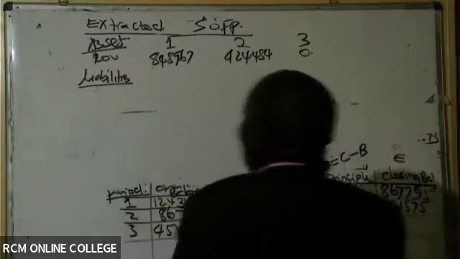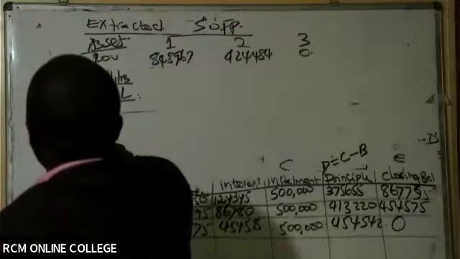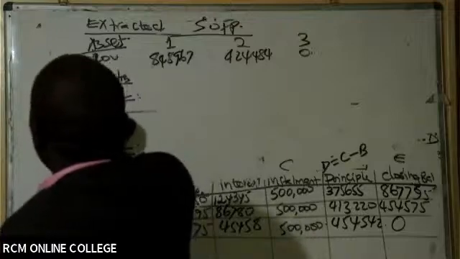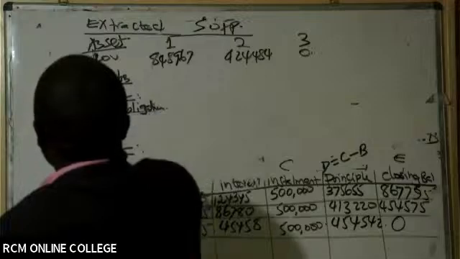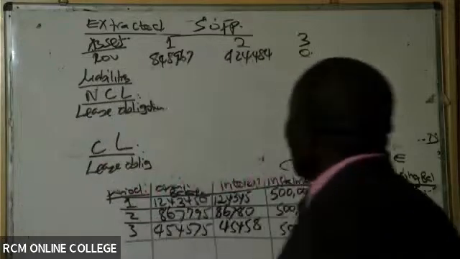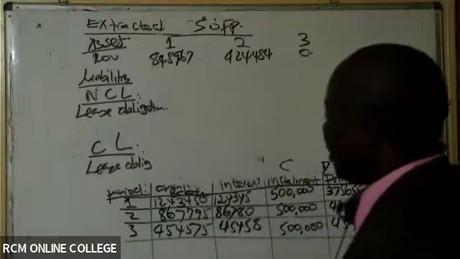So we have what we call non-current liabilities, and then we have current liabilities like that. So we have here the lease liability or lease obligation. Is there somebody who is able to remind us? Where are we going to get this non-current lease obligation from this table?